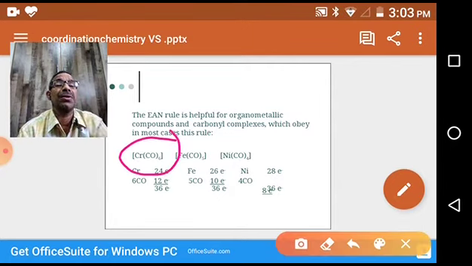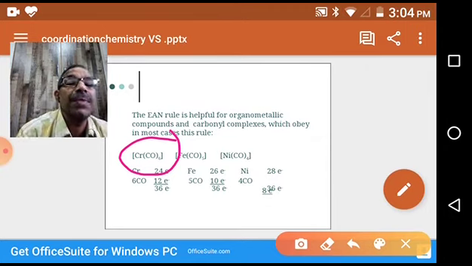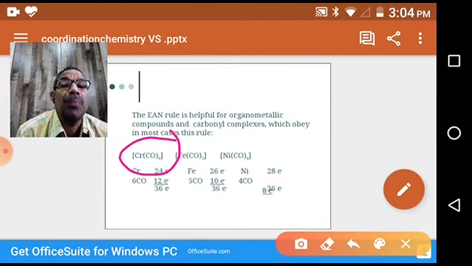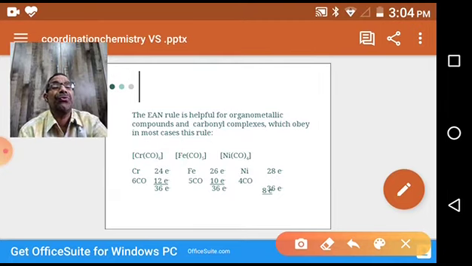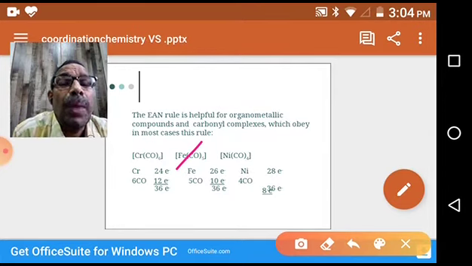This is a complex. The IUPAC name of this compound is hexacarbonylchromium(0). So Cr is there, and CO groups, carbonyl groups, are 6. Why 0? There is no electron gaining or electron losing, there is no charge on the complex, since carbonyl groups are neutral ligands. So chromium, we know the atomic number of chromium is 24, which is the electrons possessed by the chromium.